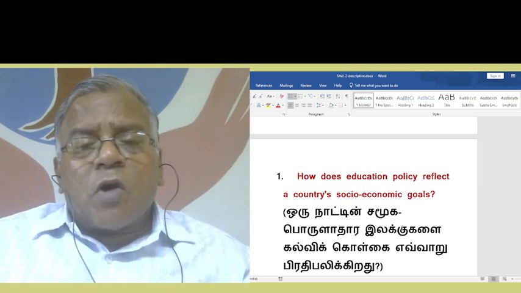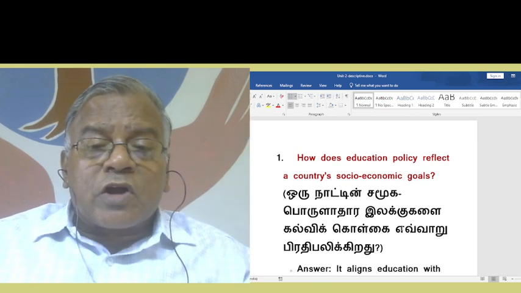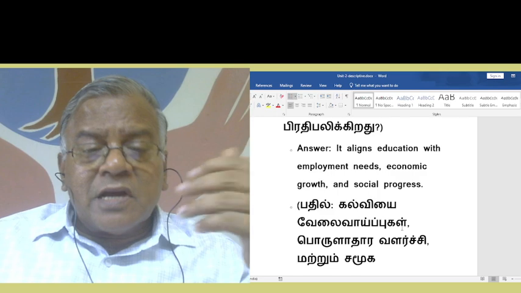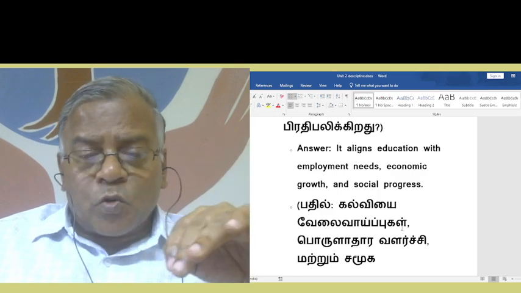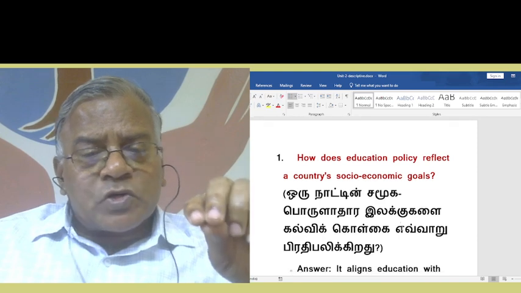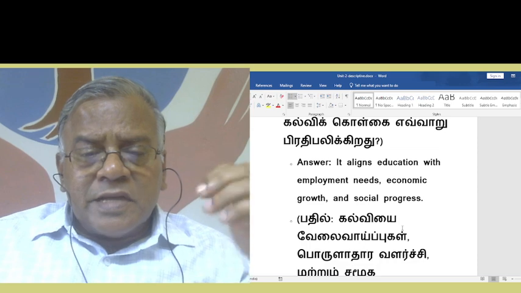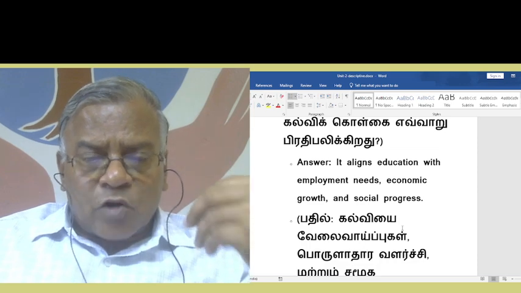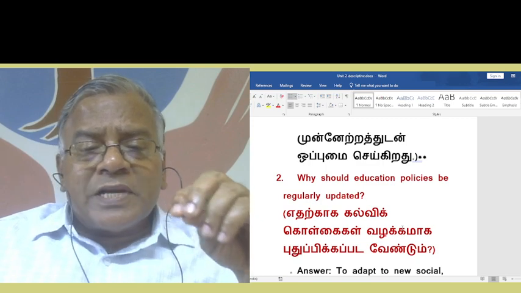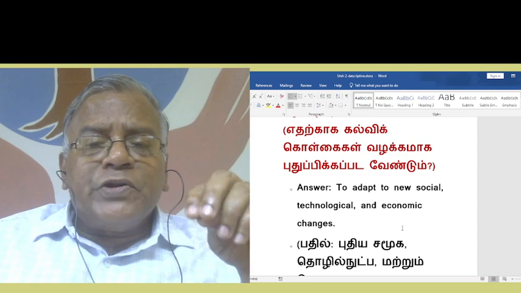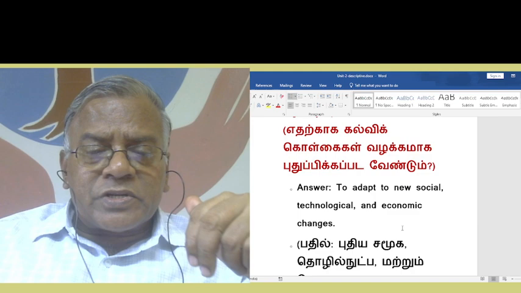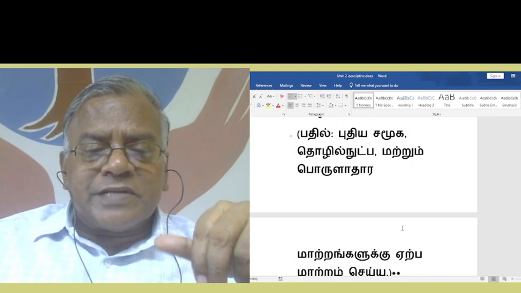How does education policy reflect a country's socio-economic goals? It aligns education with employment needs, economic growth, and social progress. This is how education policy reflects the country's socio-economic goals. Why should education policies be regularly updated? To adapt to new social, technological, and economic changes.